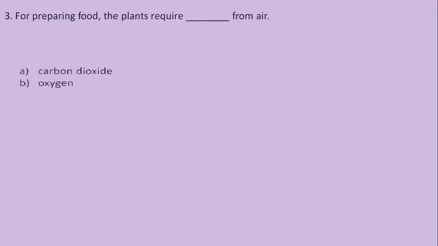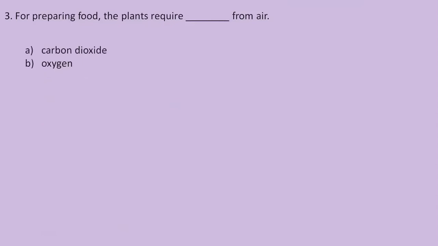Now let us have a look at the next question. For preparing food, the plants require dash from the air. And the options are option A, carbon dioxide, option B, oxygen. If you have learned the concept of photosynthesis very well, you will be able to answer this question.